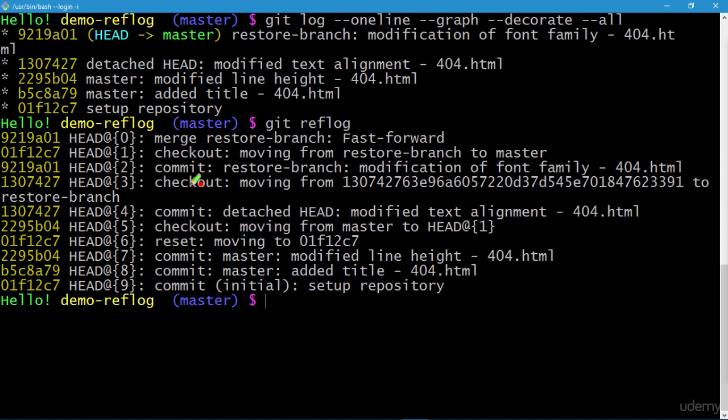So that culminates our learning on the reflog, and we have learned what a reflog is, how to access the reflog using the special syntax on which we had a discussion, and how to implement restoration of your repository to a previous position by accessing the reflog. So with this, we conclude this lecture.